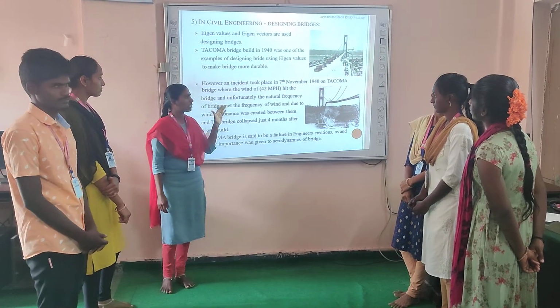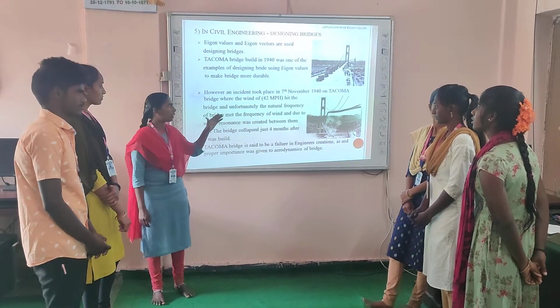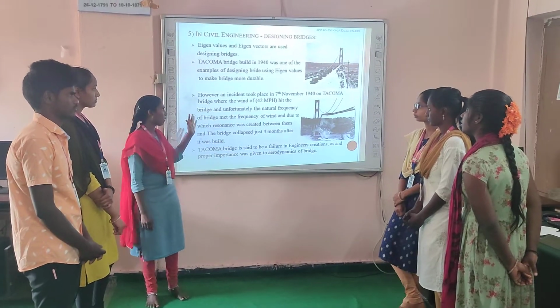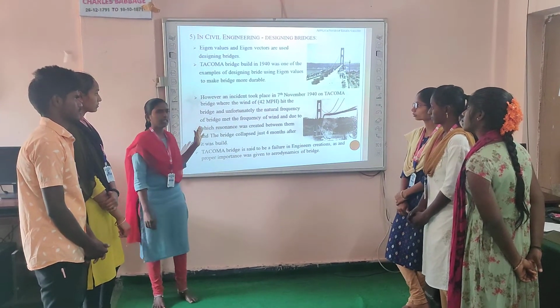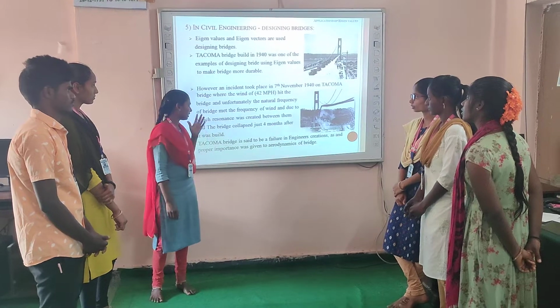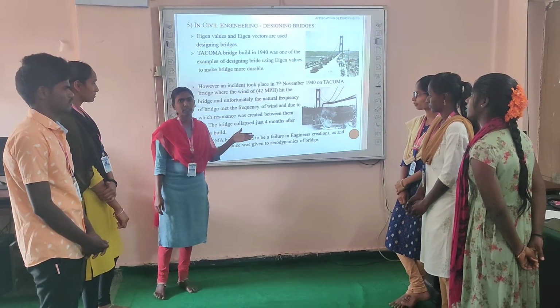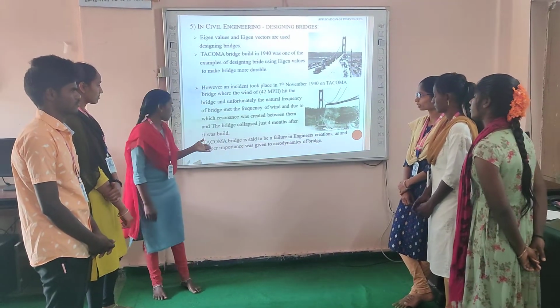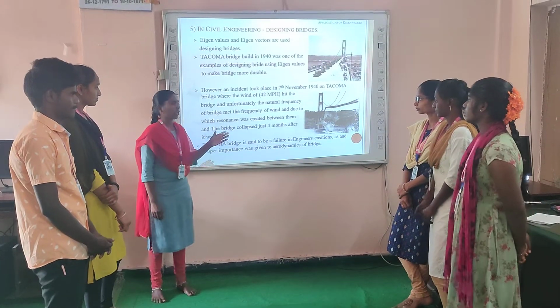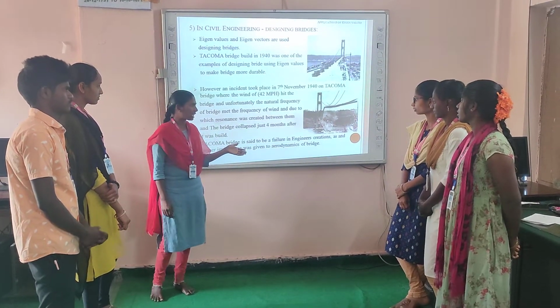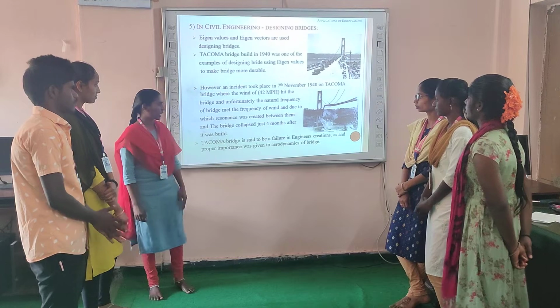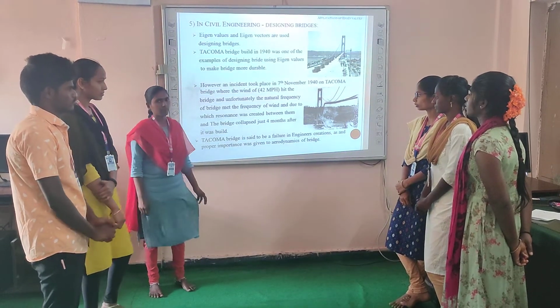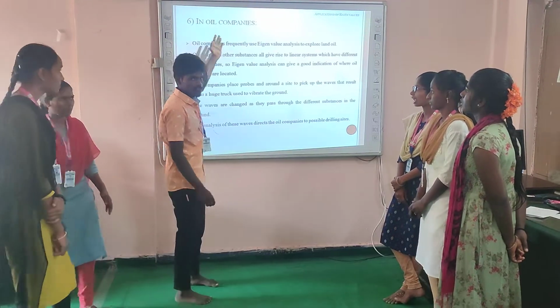However, an incident took place on 7th November 1940 on the Tacoma Bridge. Unfortunately, the bridge collapsed just 4 months after it was built. The Tacoma Bridge is said to be a failure in engineering creations, as no proper importance was given to the aerodynamics of the bridge. Eigenvalue application in oil companies.